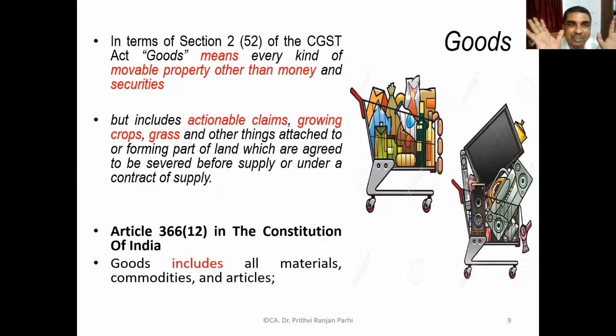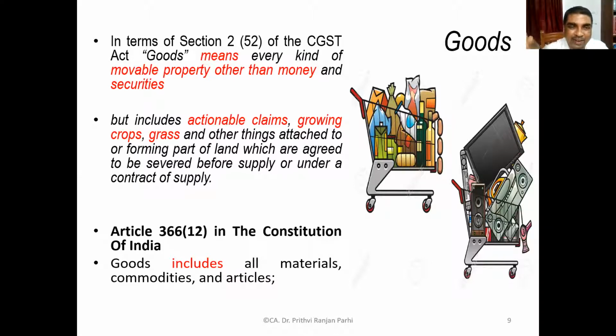Now it says that it includes actionable claim. Here is one more thing that we need to understand: what is the meaning of actionable claims? One more definition is there regarding actionable claim, which we will understand separately. Right now, keep this in your mind. Actionable claim means it's a claim, and a claim means something receivable.